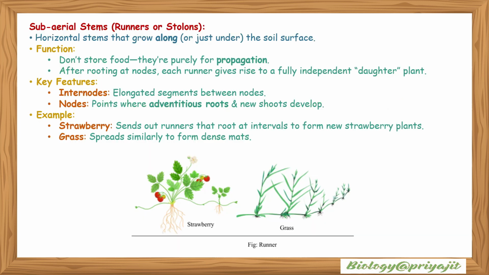Subaerial stems are horizontal stems that grow along or just under the soil surface. They don't store food; they are purely for propagation. After rooting at nodes, each runner gives rise to a fully independent daughter plant. The key features are internodes, the elongated segments, and nodes, the points where adventitious roots and new shoots develop. Examples: strawberry and grass. Strawberry sends out runners that root at intervals to form new strawberry plants, and grass spreads similarly to form a dense mat. This is the image showing the runners of strawberry and grass.